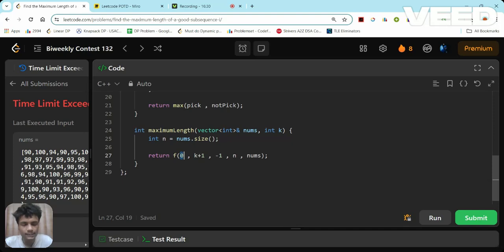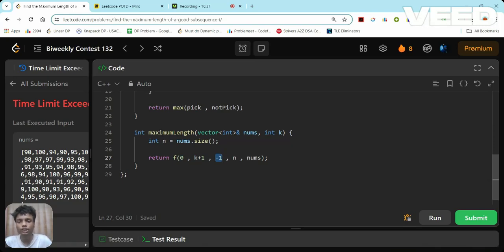First, index is changing there from 0 to n minus 1. Second, the value of k is changing. Third, the previous index is changing. Means three parameters are changing here. So I am declaring a vector of dp of 3, right? Yeah, dp first of n size, like the range of index from 0 to n minus 1. So I'm taking it as n, okay? N minus 1 plus 1 as n, okay?